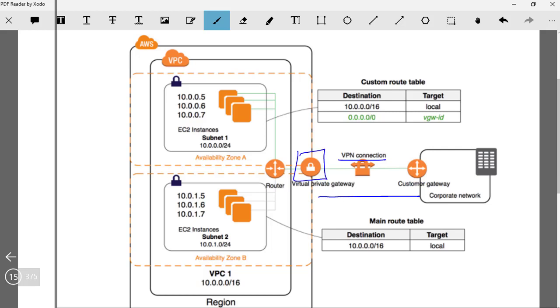So we have a virtual private gateway, and then we have a customer gateway, VPG and CG. These are created so that both can talk to each other. Again, if you see, there is a subnet that is not public but can talk to the corporate network because it has a route to the VGW ID, and there's a subnet which is only able to communicate with the subnets within AWS. So this subnet will not be able to talk directly with the corporate network.